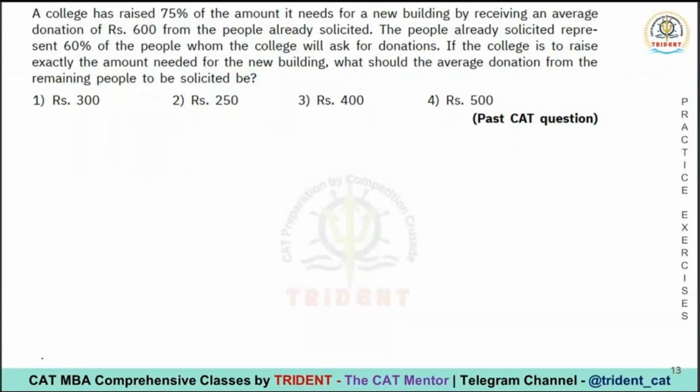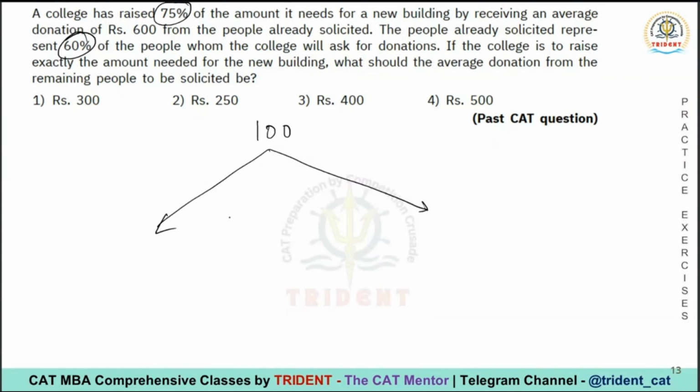There are many ways to solve this question, but the best way is the tree method, because the tree method will give us the balance very quickly. See how I am going to solve this. Because 75% and 60%, the numbers are quite handy, let the total number of people be 100. So I'm assuming that the total number of people they are soliciting is 100.